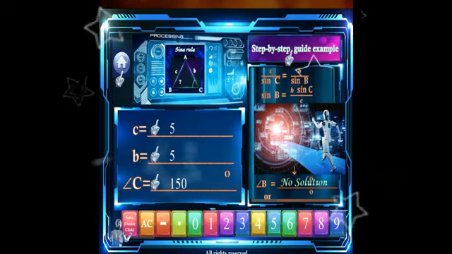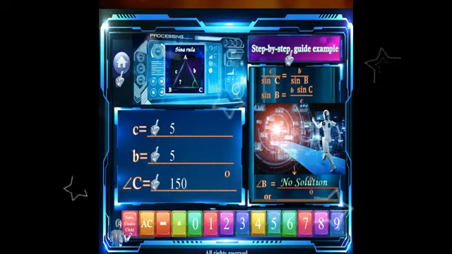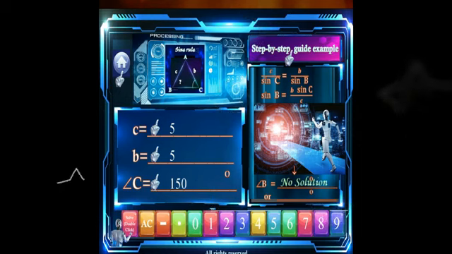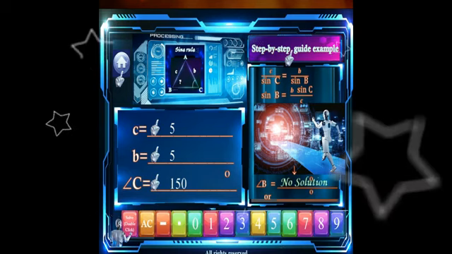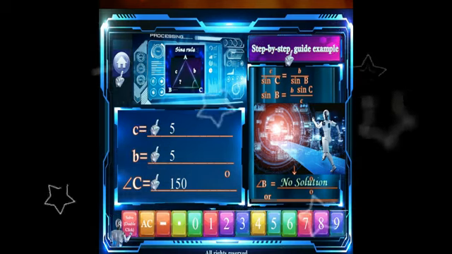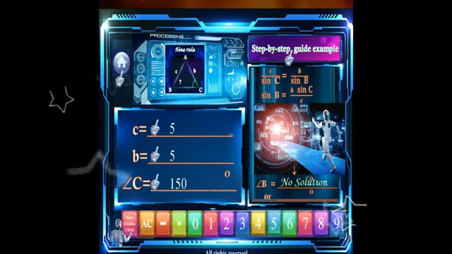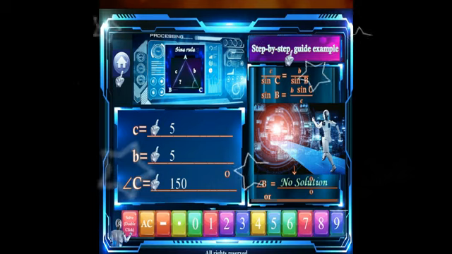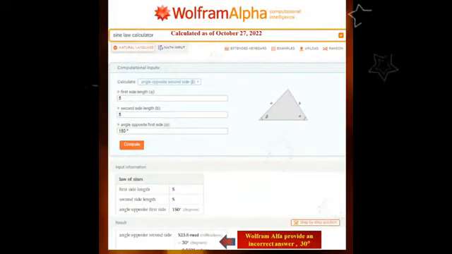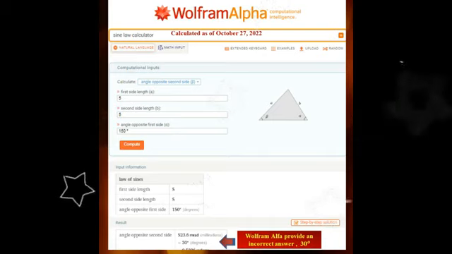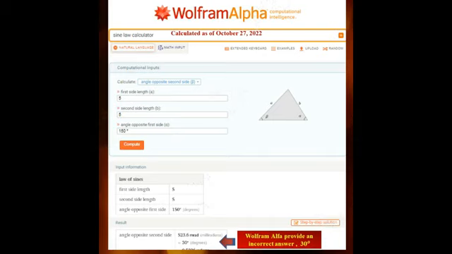Let's see another example. For triangle ABC, when b equals c equals 5, angle C equals 150 degrees, find angle B. For this problem, the answer is no solution. As we see, the Education 4.0 Calculator, Peter Chu Triangle Diagram Calculator provides the correct answer, no solution. But as calculated on the 27th of October, 2022, Wolfram Alpha provides a wrong answer.